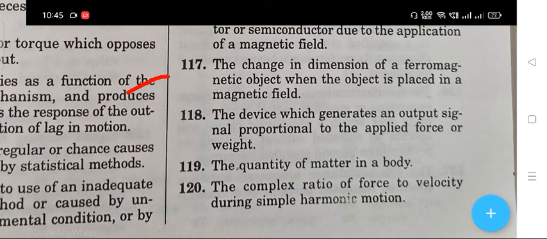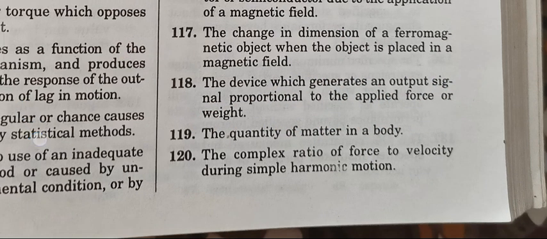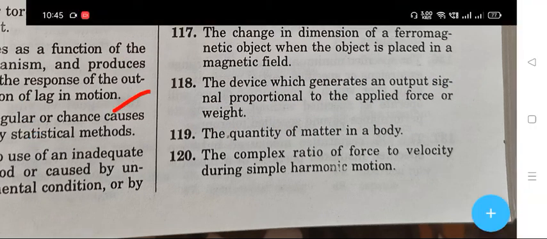The next question is 117. The change in dimension of a ferromagnetic object when the object is placed in a magnetic field. The right answer is magnetostriction.